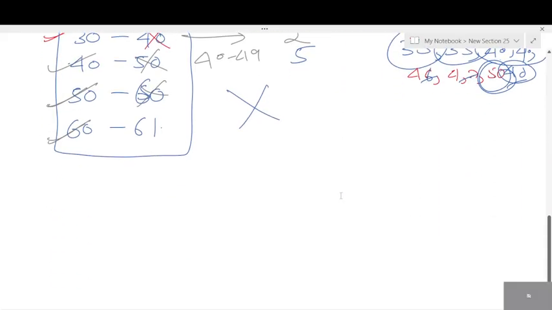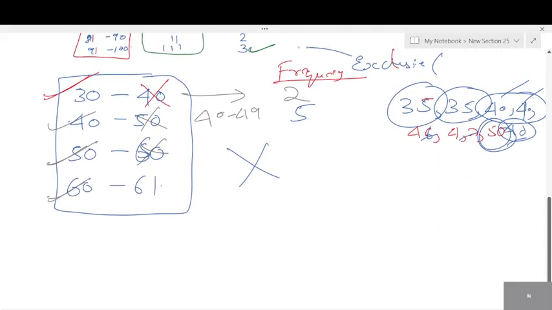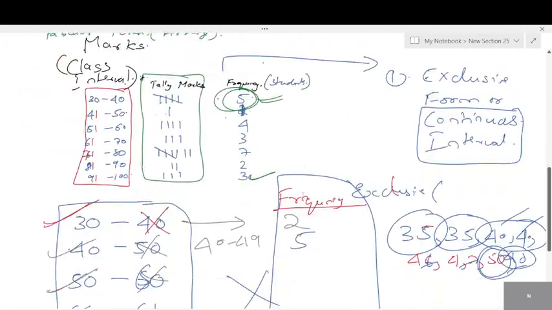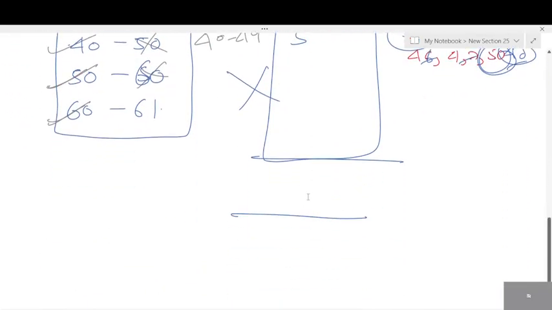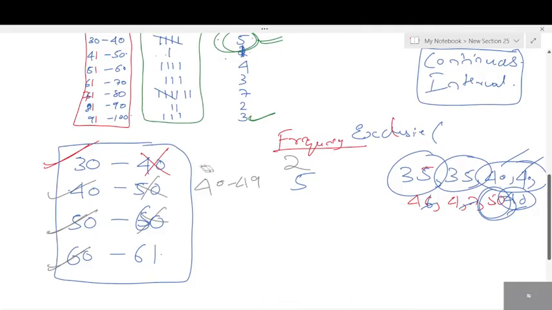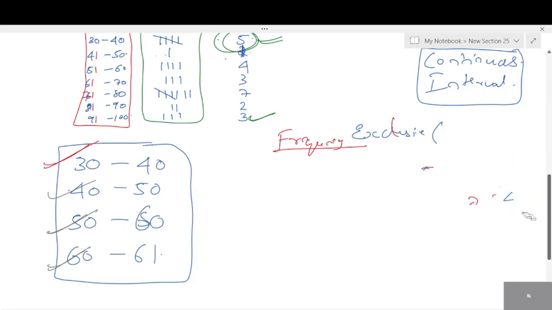See, here I explained it all. Okay, I've erased it. Frequency is nothing but when you add up the entire thing, you should get the total. Whatever data are there here, you should get the total here. But if you take wrong values, if you keep repeating the values, you will get more data. That is wrong information. That's the reason for continuous, we use exclusive form. We exclude the last value.